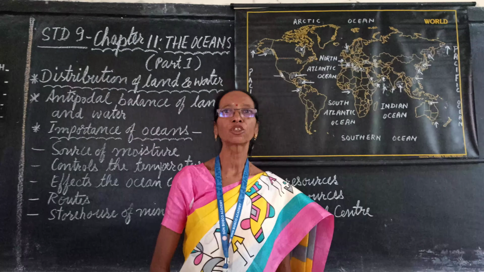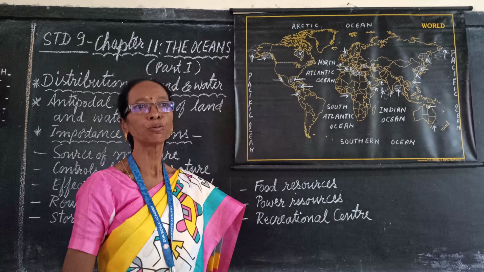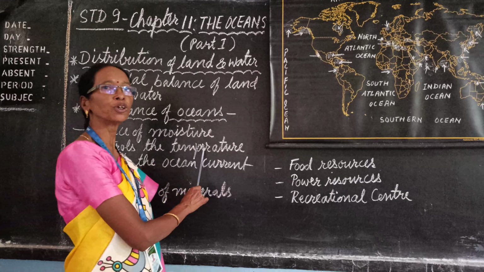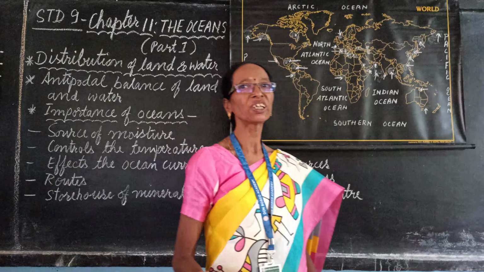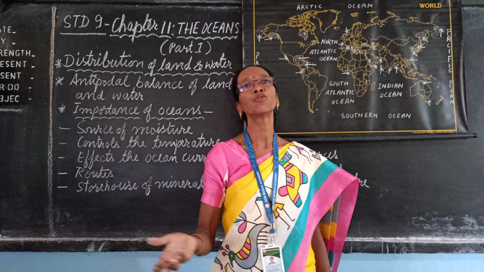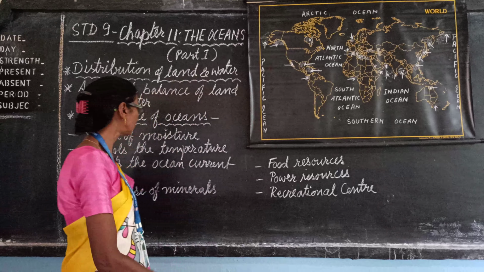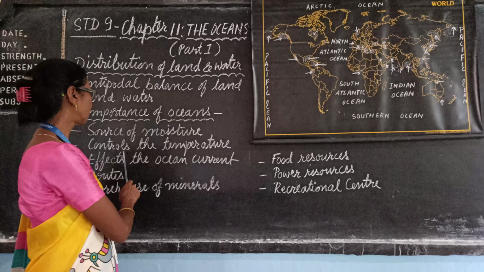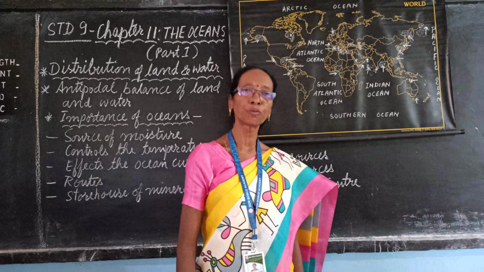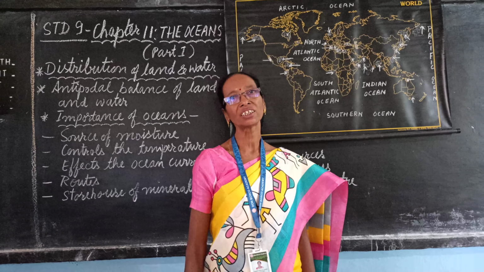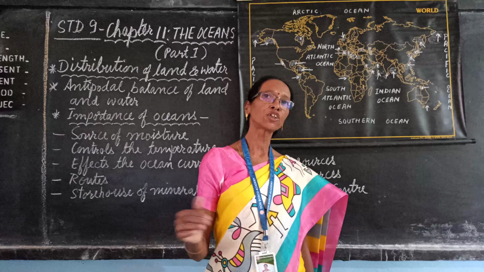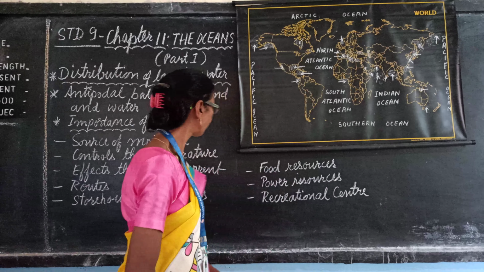What is the importance of oceans? They are very important. How? Because they are the source of moisture. Due to evaporation, moisture gets into the atmosphere and that brings rainfall. So it is very important. Next, they control the temperature. Large water bodies control the temperature in the surrounding areas. So there is not a very hot climate, not a very cold climate.